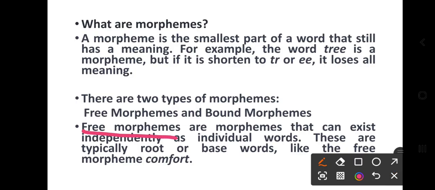Free morpheme means base words. You just have to remember this: all base words, the original words that exist in the dictionary, are free morphemes. This way you can understand.